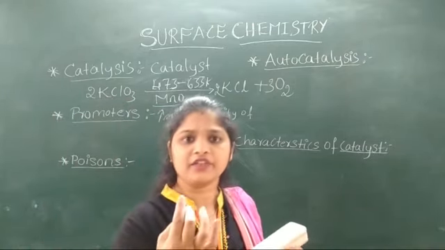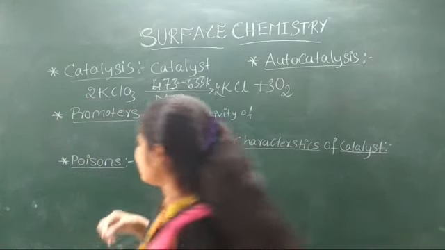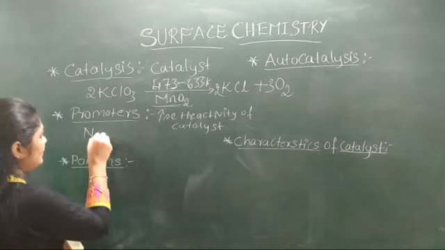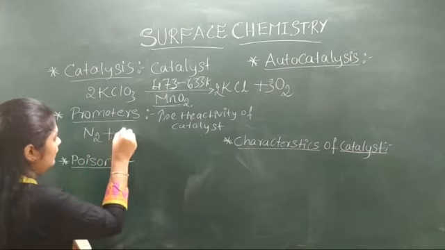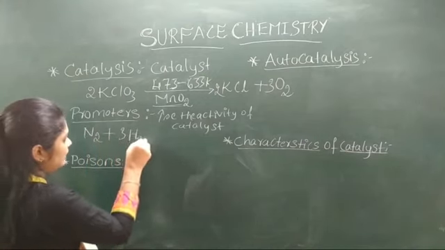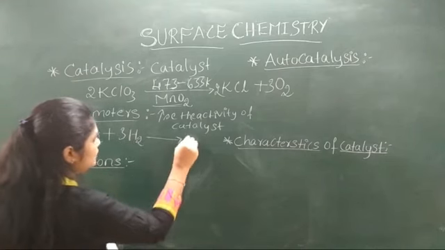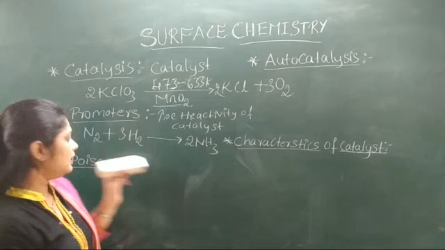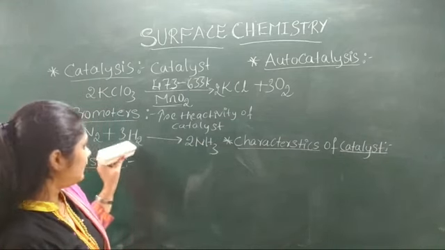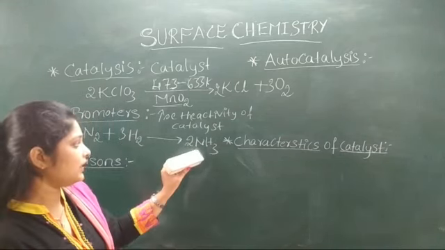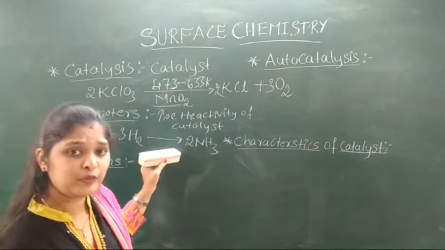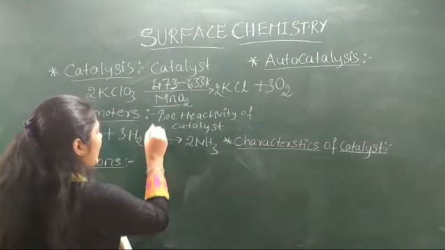How do they increase the activity of the catalyst? Let us take one example. In the preparation of ammonia in Haber's process, we all know that N2 plus 3H2 gives 2NH3. Here nitrogen reacts with 3 moles of hydrogen and gives 2 moles of ammonia, right? This reaction takes place in the presence of an iron catalyst.